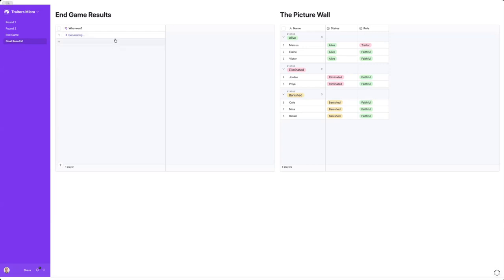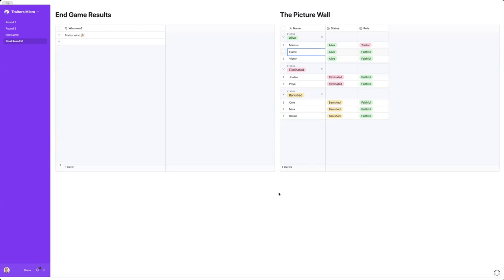The AI field agent is determining who survived and who made it to the end. And Traitor wins. So because, as you could see on the right-hand side, I was a traitor, and Elaine and Victor also made it to the end, but alas, I won the game as the traitor.